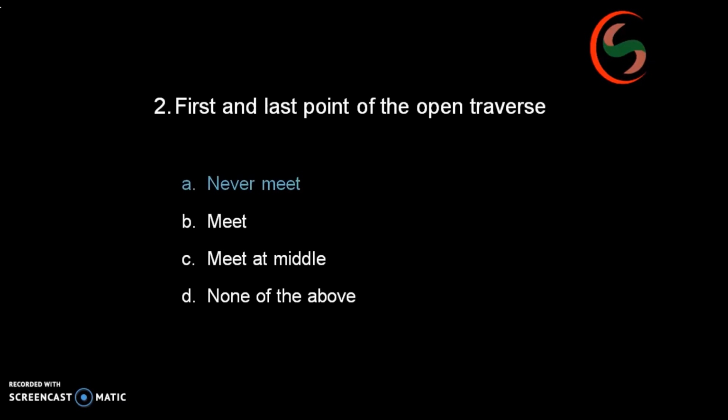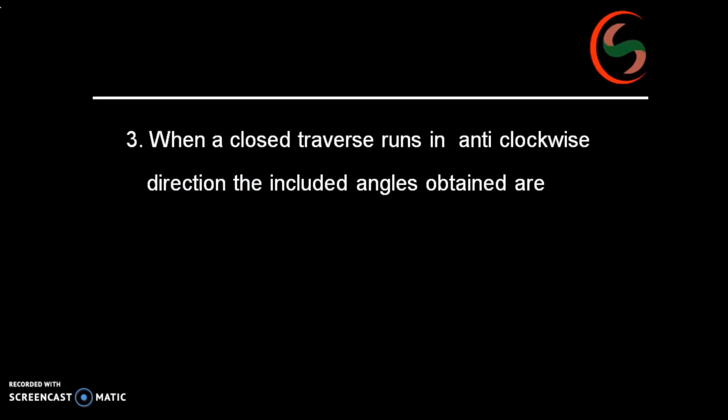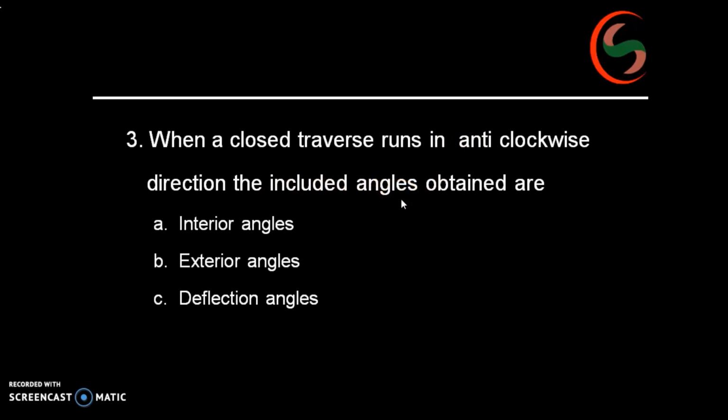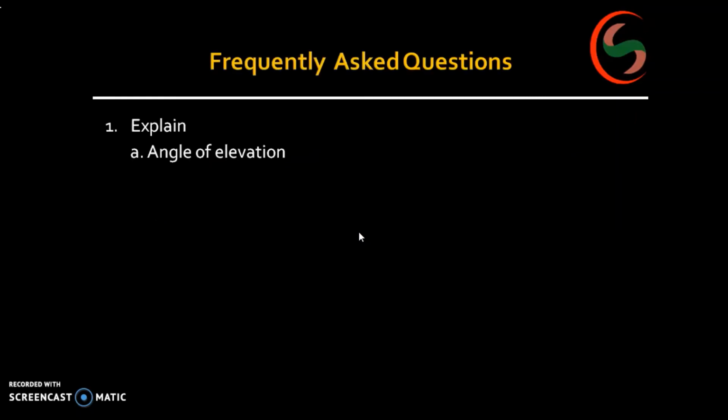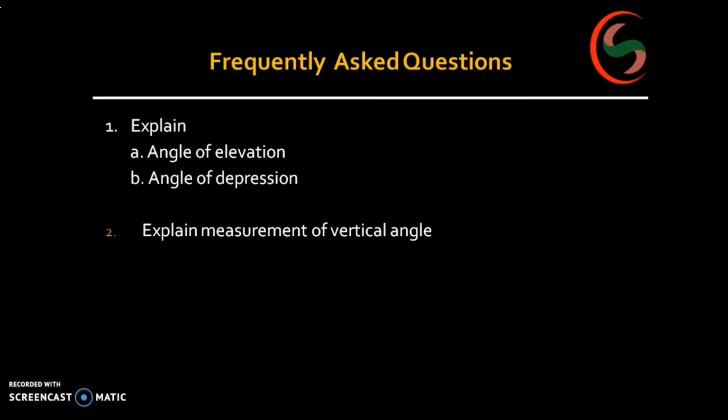Next, when a closed traverse runs in anti-clockwise direction, the included angles are obtained. Actually the question should be: the angles obtained are included angles.